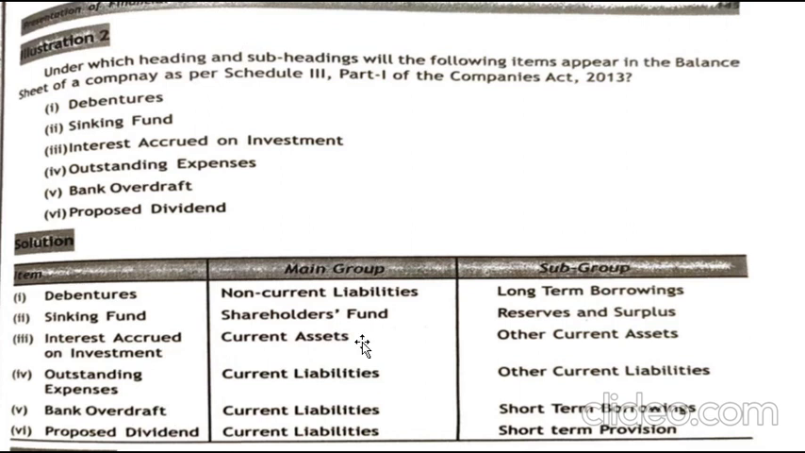So it is under the main group current liabilities, and under the subgroup short-term provisions. Why is it under short-term provisions? Because proposed dividend is a dividend which will not be issued immediately. It will be declared in this financial year, and that dividend will be issued in the next financial year. So as it is not being paid but it is liable to be paid, it is a provision which is being made.